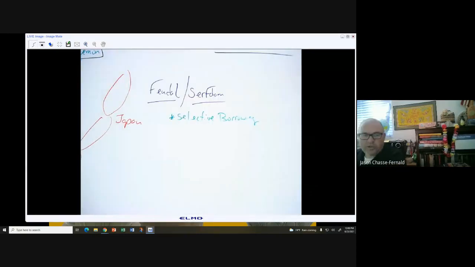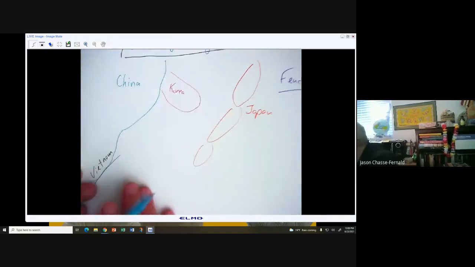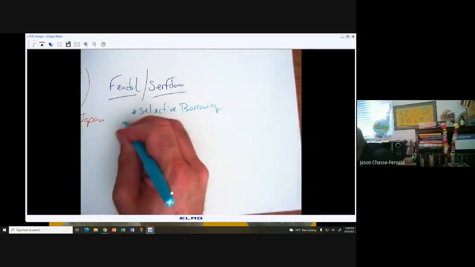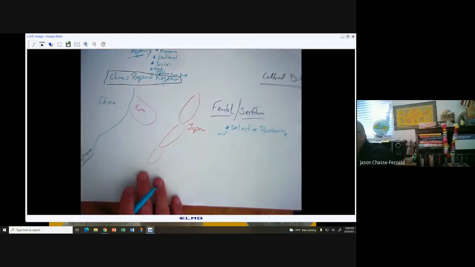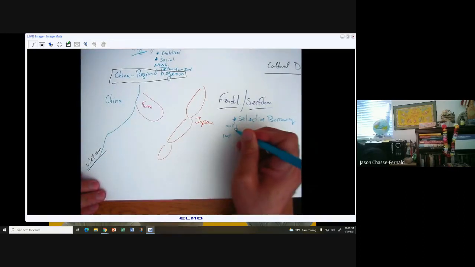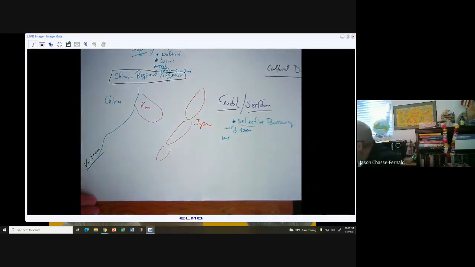Okay, and which places can do more selective borrowing, and which places do less selective borrowing. So if you were to do a list of most selective, I'm going to zoom out a little bit here. If you were to do a hierarchy of most to least, when it comes to selective borrowing, Japan is the most selective in its borrowing, all right?